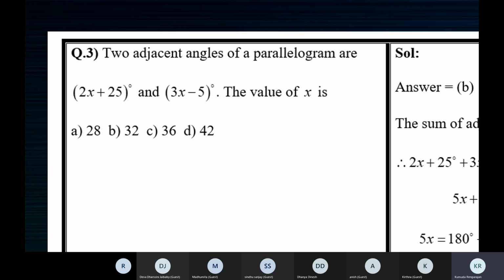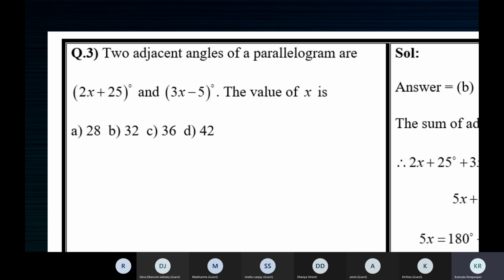That means when we add the two angles, we get 180 degrees. That's the property. Use that property and find the value of x.